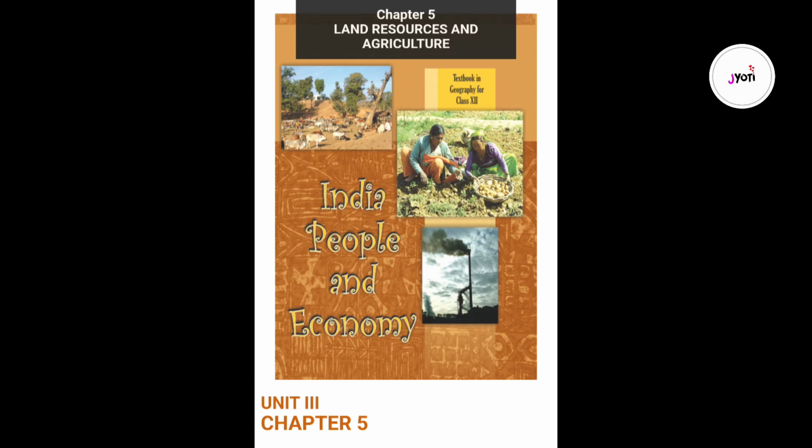Among these, jowar or sorghum alone accounts for about 5.3% of total cropped area. It is the main food crop in semi-arid areas of central and southern India. Maharashtra alone produces more than half of the total jowar production of the country. Other leading producer states of jowar are Karnataka, Madhya Pradesh, Andhra Pradesh and Telangana.